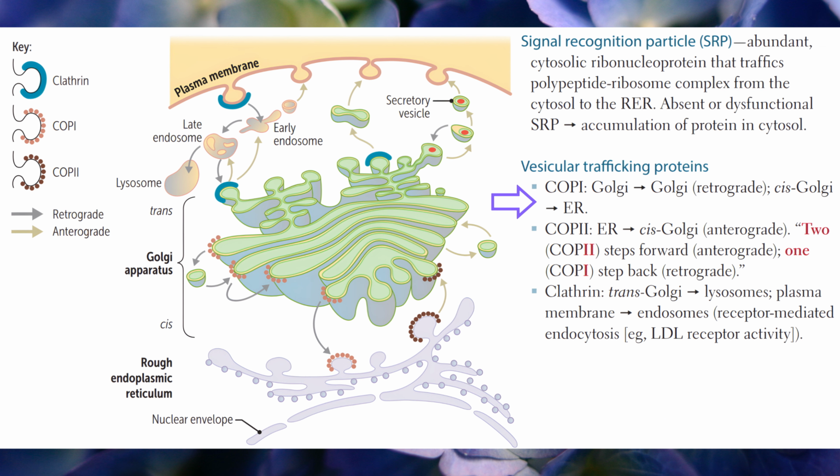Vesicular trafficking proteins. COPI, Golgi to Golgi, retrograde, cis-Golgi to endoplasmic reticulum. COPII, endoplasmic reticulum to cis-Golgi, anterograde, two steps forward, one step back. Clathrin, trans-Golgi to lysosomes, plasma membrane to endosomes, receptor-mediated endocytosis. For example, LDL receptor activity.